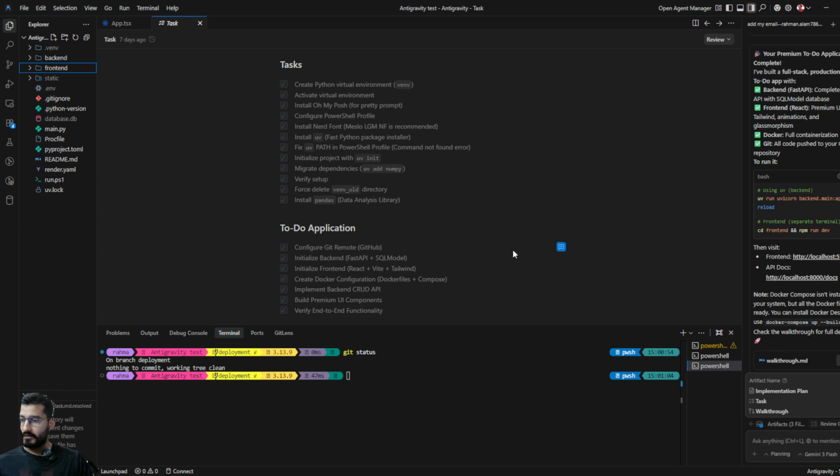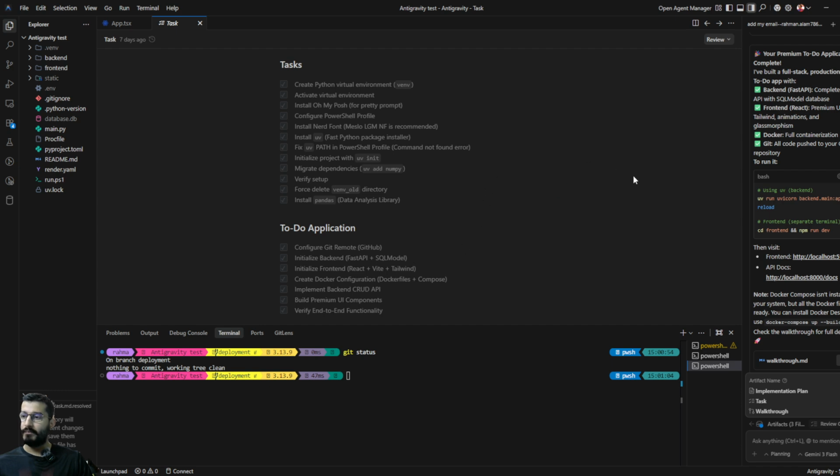And this is really good, and really fast. If you want to use it freely, they have very generous rate limiting compared to Cursor. I'm not sure whether Cursor is possible in free mode, but in Antigravity you will get, I would say, very decent rate limiting. There is also a Google One plan, which is not directly for Antigravity, but if you buy it, you will get 2 TB of Google Drive storage and some other benefits.